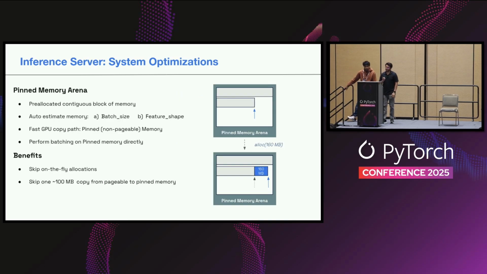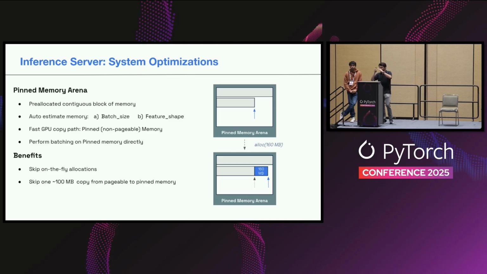The second optimization that we did is that of a pinned memory arena. The idea is very commonly used in systems where you pre-allocate a giant contiguous block of memory, and then you just rewind and reuse it across different inference requests. And the idea is simple: if your batched tensor or any other operation requires a slice of memory, you just advance the pointer and return back the slice.